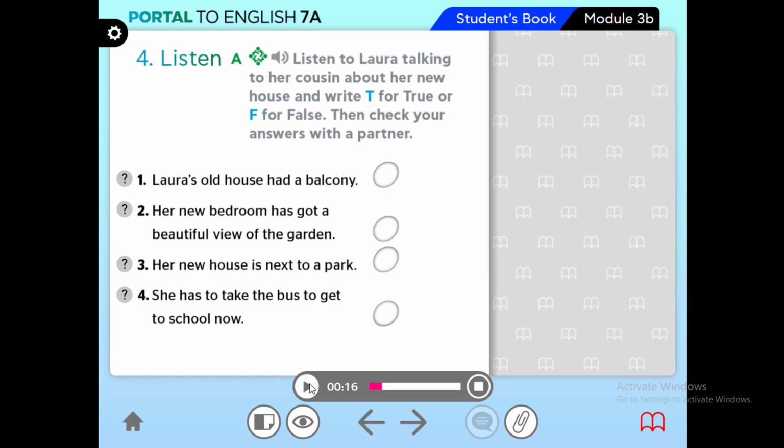Okay? Question number 1. Laura's old house had a balcony. Let's listen.